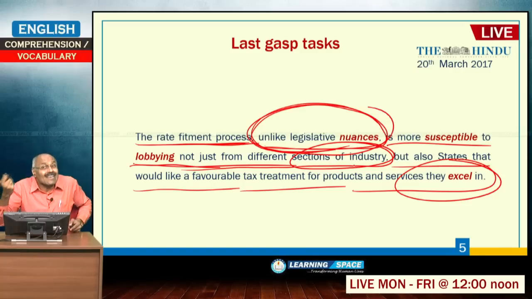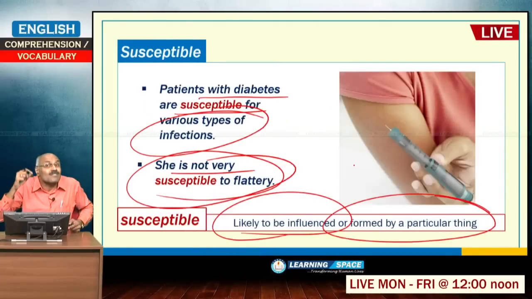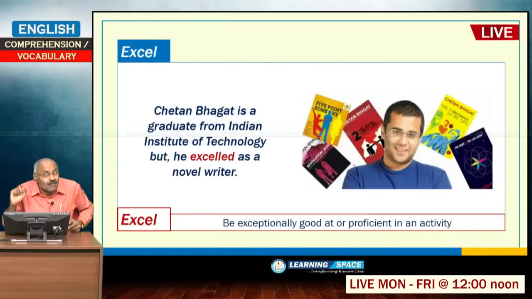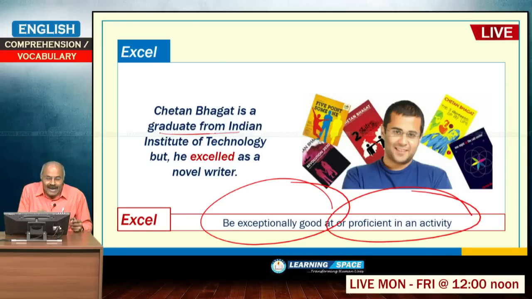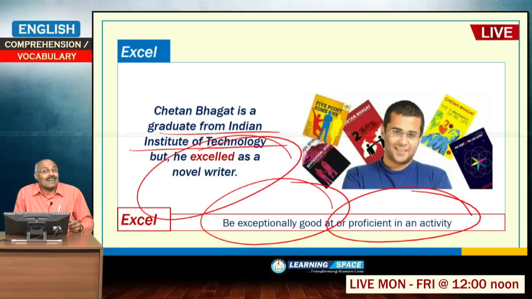So, there may be susceptibility to lobbying not only from industry, but also from states for the products which they excel in. What is the meaning of excel? Excel means exceptionally good or proficient in an activity. Chetan Bhagat is a graduate from the Indian Institute of Technology, but he excelled as a novel writer. I gave it as an example.